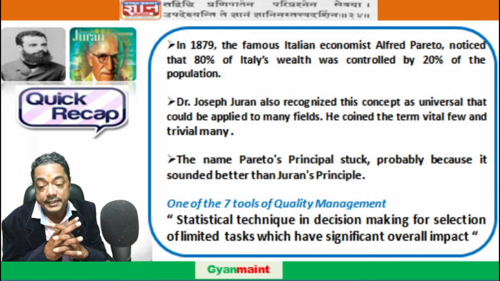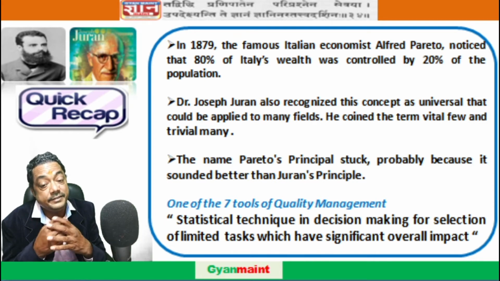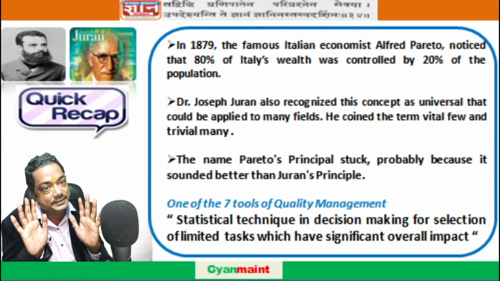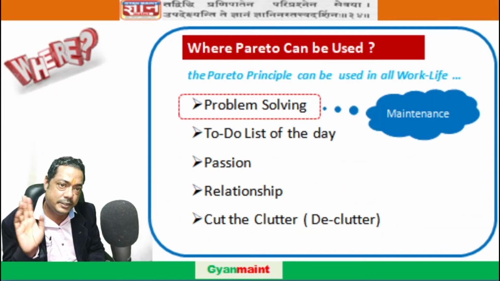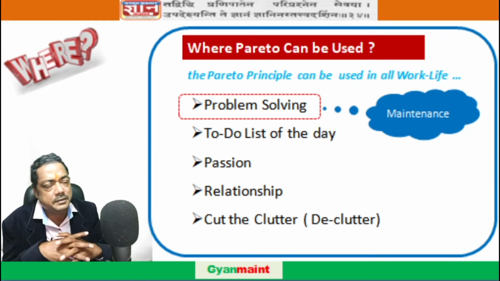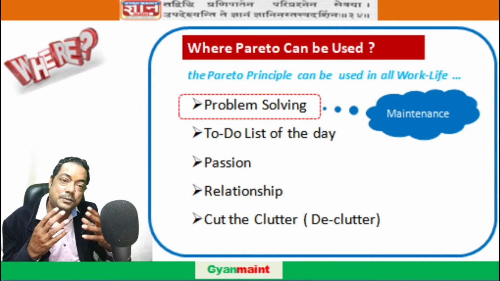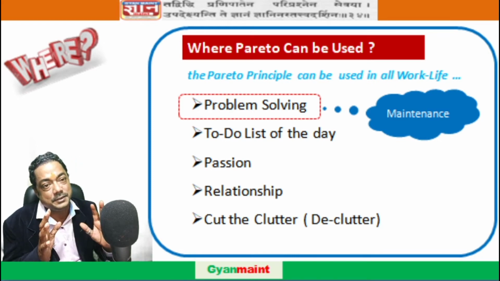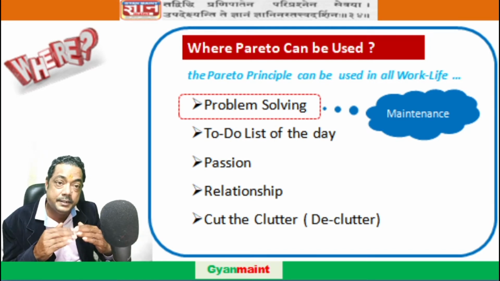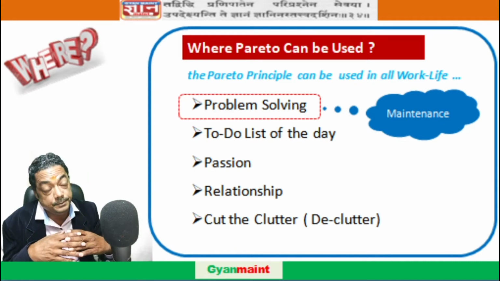And what is Pareto analysis? It is one of the 7 QC tools, and it's a statistical technique in decision making for selection of a limited number of tasks which have a significant overall impact. I have explained this in the video, you can go and see that video. But in our context, in maintenance, Pareto is used for problem solving. It is a very simple, very effective tool in finding where to attack and deciding our course of action so that we can reduce our downtime, reduce our maintenance budget, and improve our uptime.